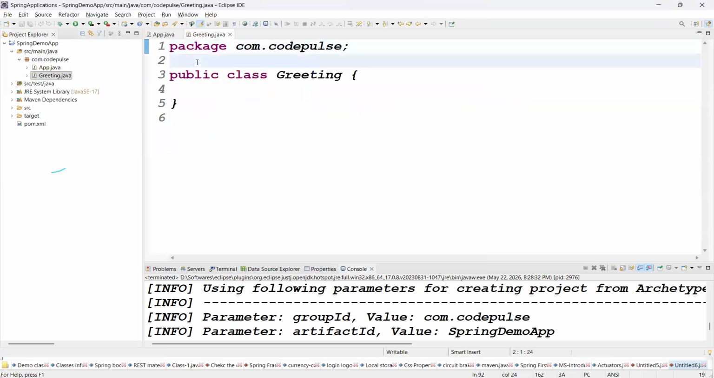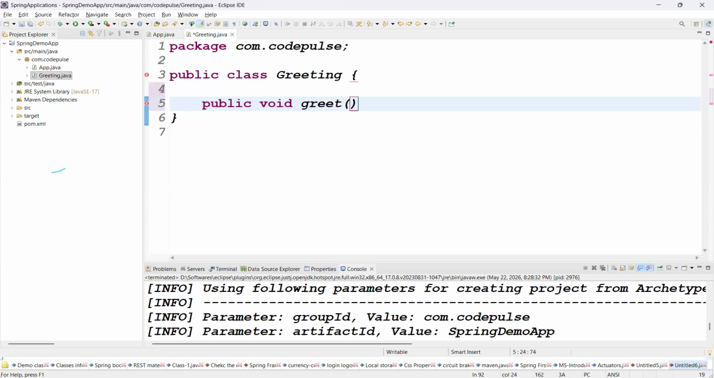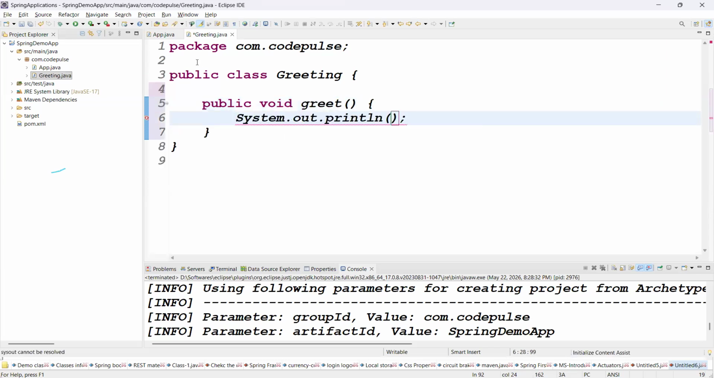In the greeting class, simply you can create one small method. Tell me guys, you can take the method name. Method name is like public void. Just I'm taking normal method. Public void my greet method you can take. In the greet method, just you can write the message. Tell me guys what the message here. Welcome to spring classes, like this.